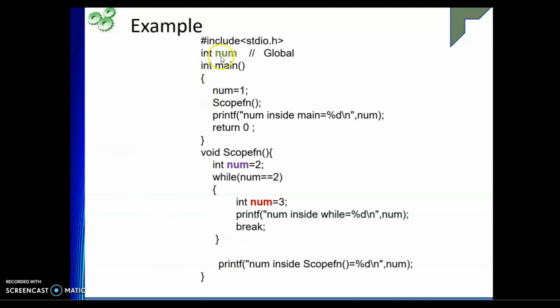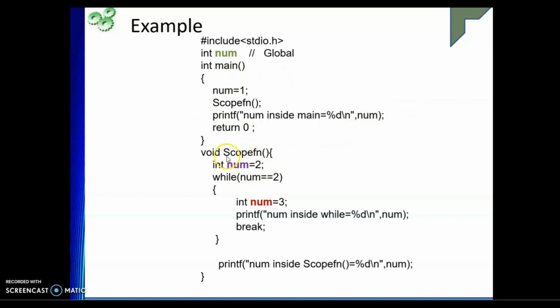See, int num, correct? It is global, right? So its scope is the entire file, and its lifetime is also till the end of this particular program. And now here we have one variable num. Its scope is inside this main function, and its lifetime is also inside this main function itself.